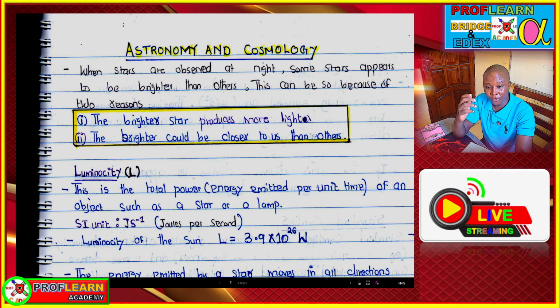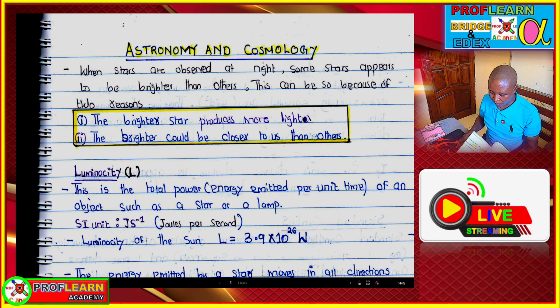But now in A-level physics, you are going to base your discussion on the Big Bang theory. In cosmology, we shall study the Big Bang theory. We will check what evidence confirms that the universe might have originated from the Big Bang. So basically that's what we're going to discuss in this topic.